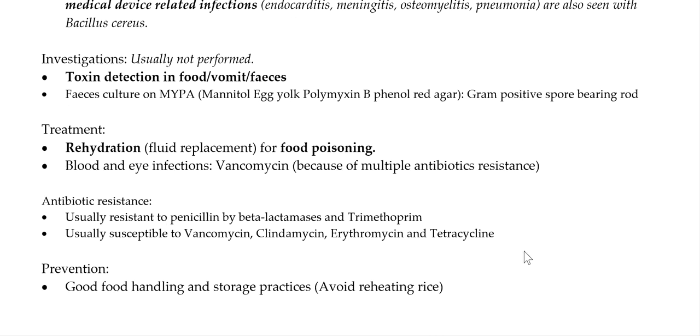Prevention, how can we prevent this condition? Good food handling and storage practices, and we should avoid rewarmed or reheated foods, especially rice. So this is all about Bacillus cereus food poisoning.